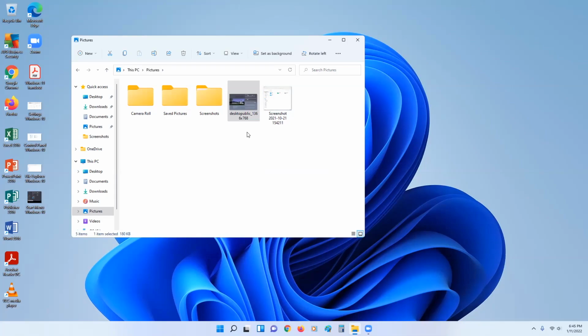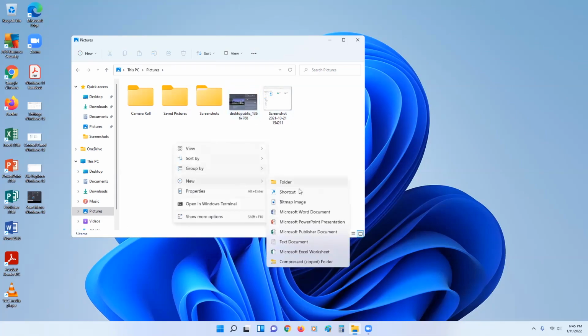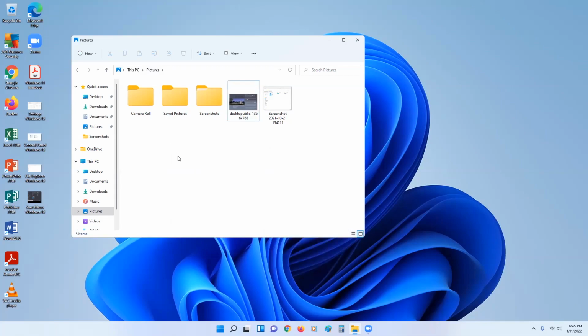That is File Explorer. And it works the same way. You can right click, you can do new folder, just like you can in Windows 10. And just like in Windows 10, external storage devices that you attach to your computer will appear on the drill down menu over here. So you can access those.